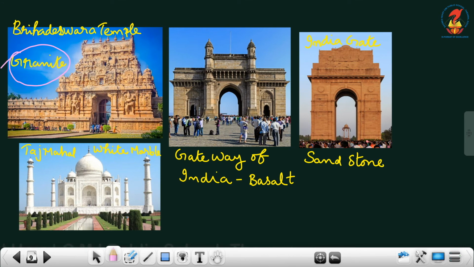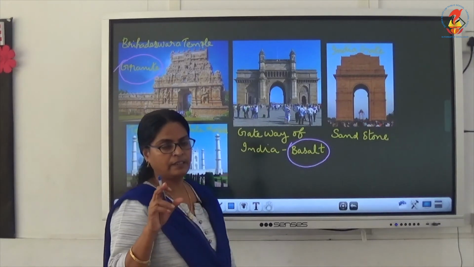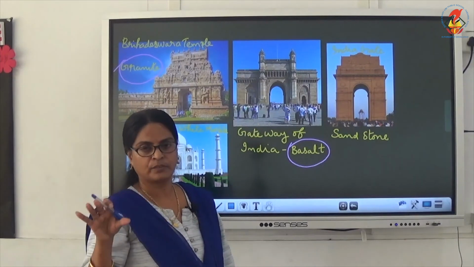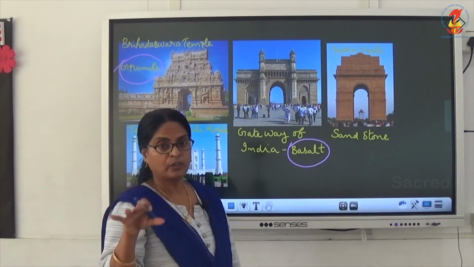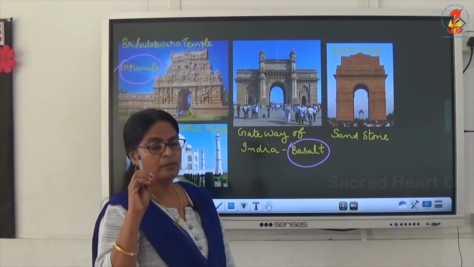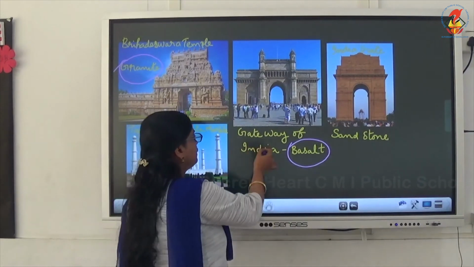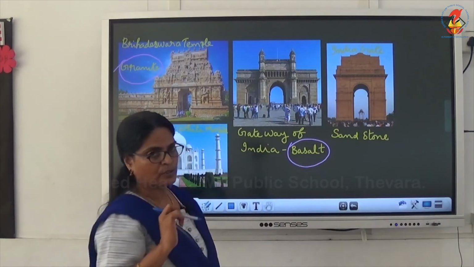Brihadeshwara temple is a beautiful temple. You can see the picture. Then Gateway of India. Gateway of India is made of basalt. Children, basalt is found in the Deccan Plateau in India. Basalt is a lava rock. Deccan Plateau is made of basalt rock, and this Gateway of India is made with basalt rock.